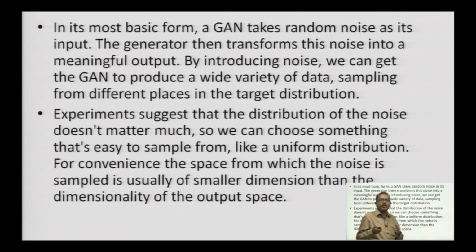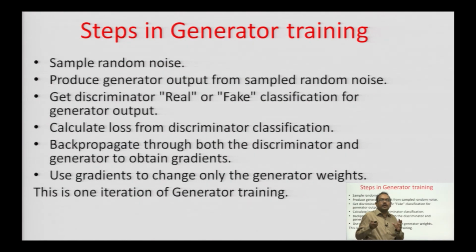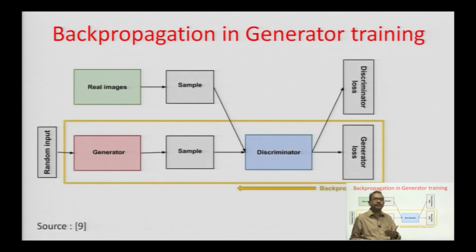If you consider the steps in the generator training, you sample random noise, then produce the generator output from the sampled random noise, and get the discriminator's real or fake classification for the generator output. These are the various steps and this is one iteration in the generator training. This is how the back propagation works in the generator training.